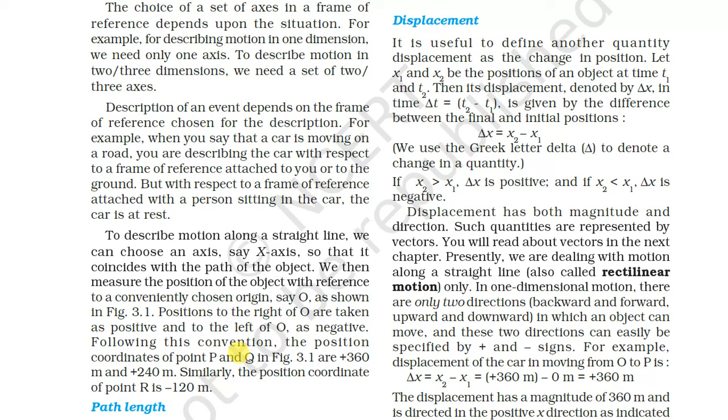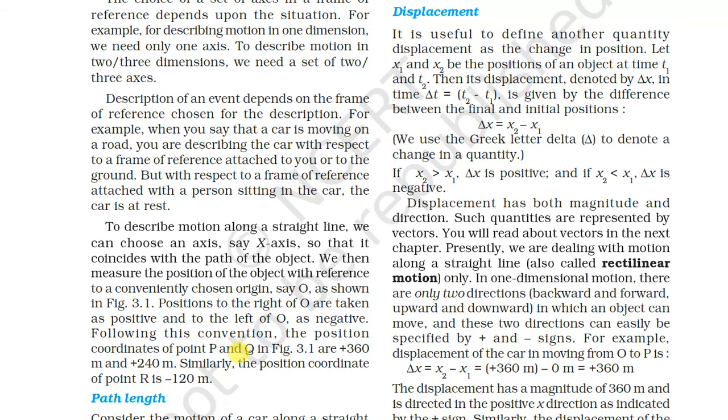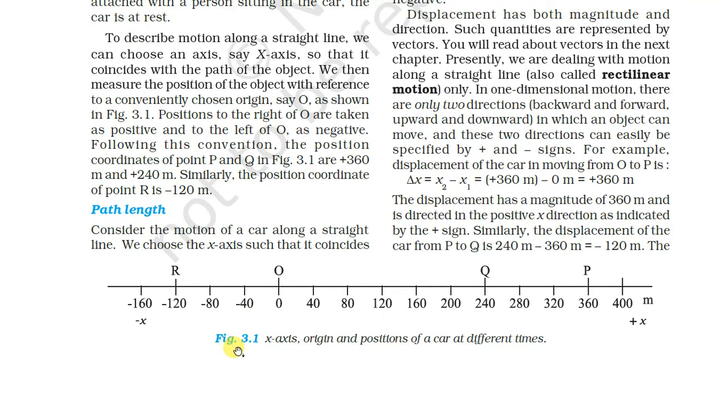So to describe the motion along a straight line, we can choose an axis, say the x-axis, so that it coincides with the path of the object. We then measure the position of the object with reference to a convenient origin O, as shown in the figure. Positions to the right of O are taken as positive, and on the left-hand side we take them as negative.